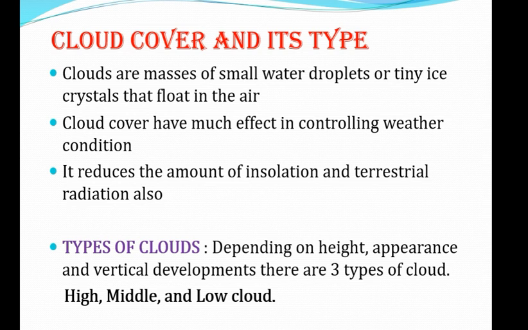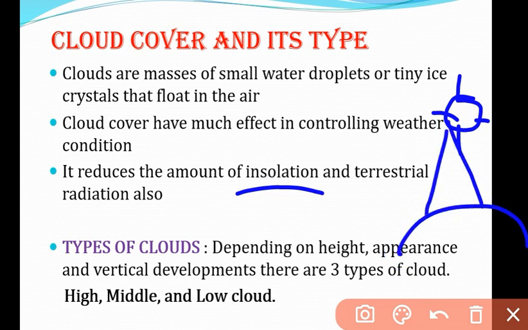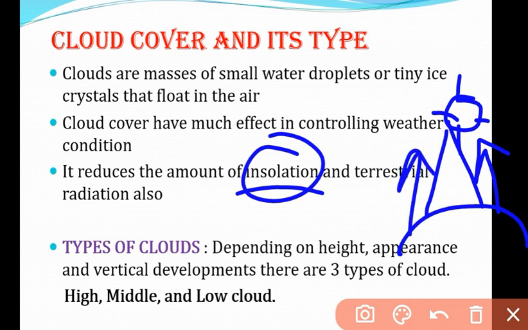What is insolation? I have already discussed that it is the incoming solar radiation coming from the sun, and the total amount of heat energy received by the earth is the insolation. Now what is terrestrial radiation? This is the sun and this is the earth surface. The total amount of heat energy received by the earth is the insolation, and terrestrial radiation is when the radiation that came to the earth moves back to the air. After radiation, it is reflected back to the air, and this is called terrestrial radiation.